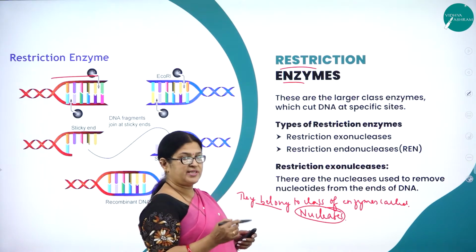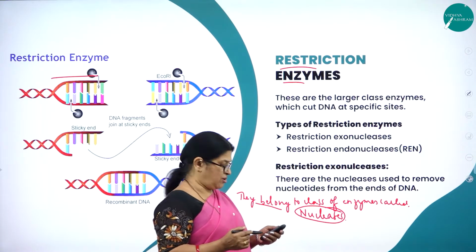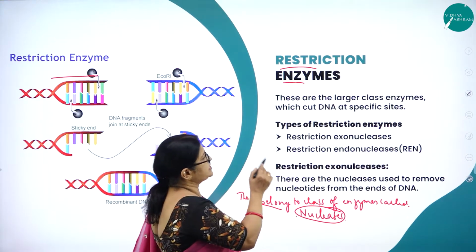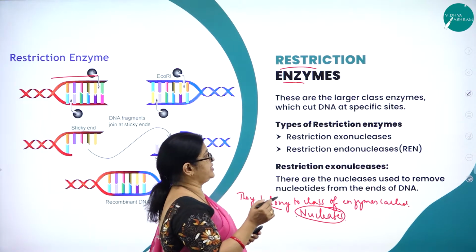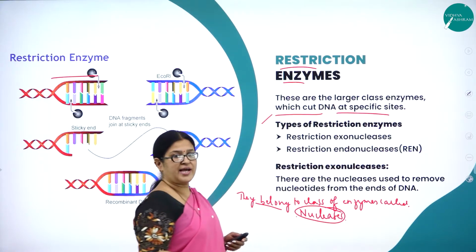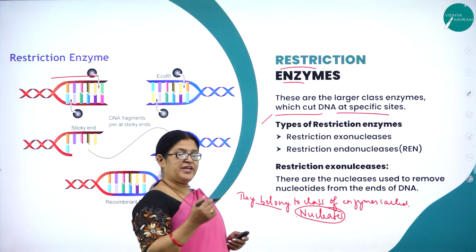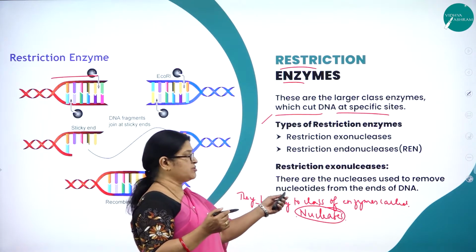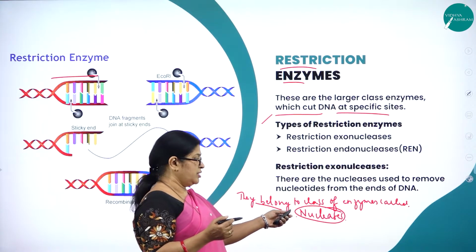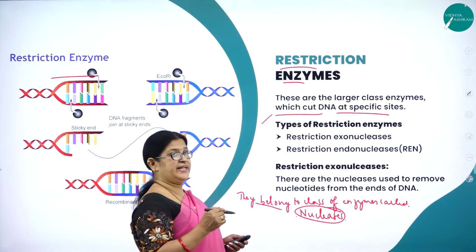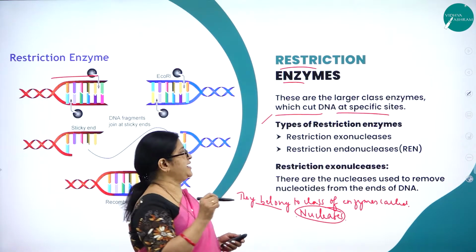These are the larger class of enzymes which cut DNA at specific sites. So what is the very important function of restriction enzymes? They belong to the enzymes called nucleases, which cut the DNA at specific sites.